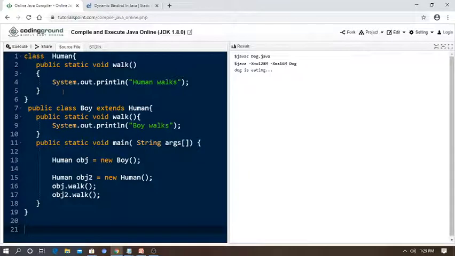Yeah, here. Whenever, after creating the human object reference, it goes to the base class, class human, and tries to print "human works" only one or two times. Let's see here. Yeah, it printed successfully executed. So it prints at compile time only: "human works" one time and "human works" two times, because we created the object two times here.